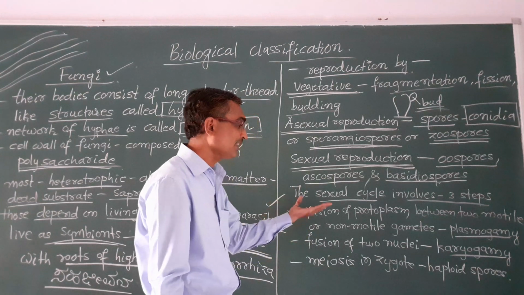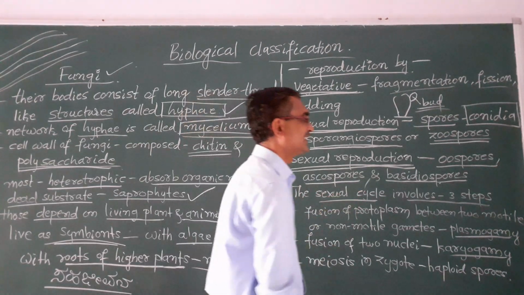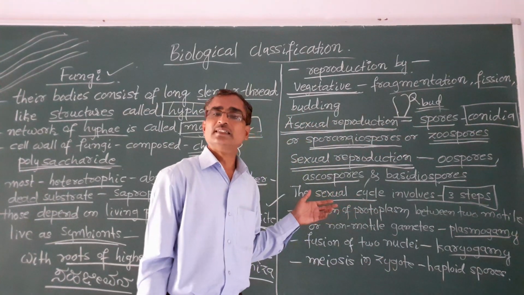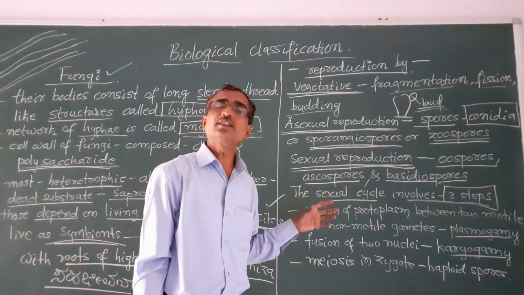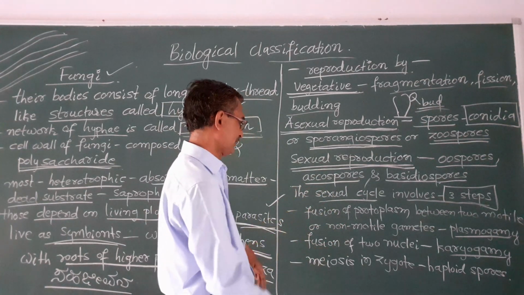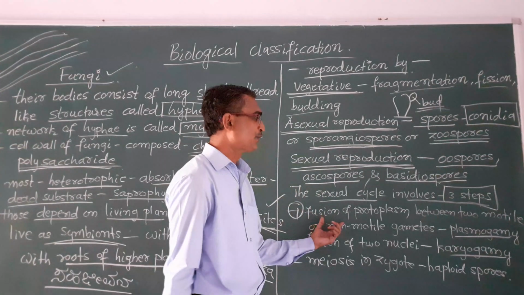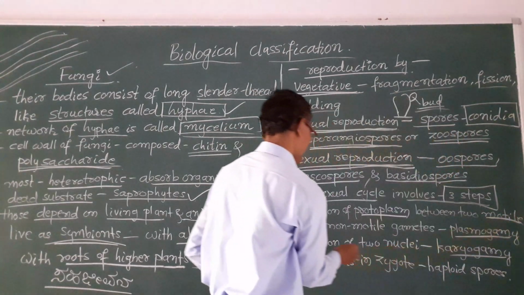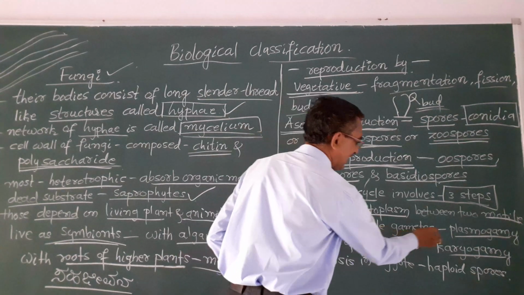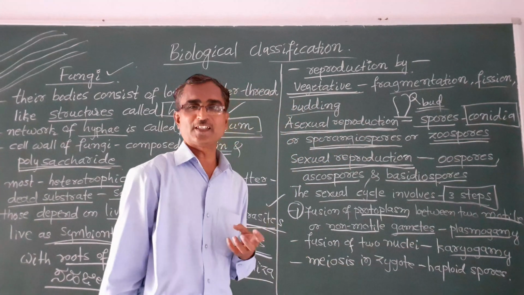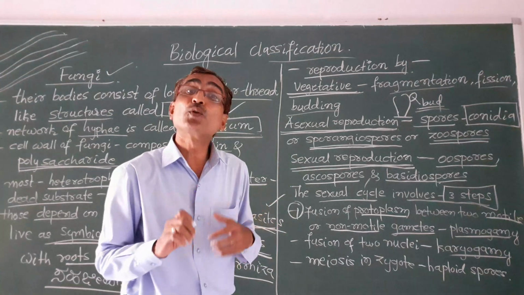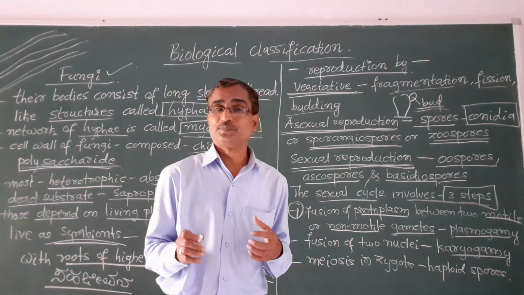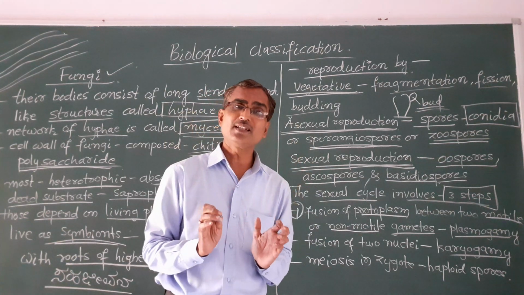And next, the sexual cycle involves 3 steps. The sexual cycle in fungi involves 3 steps, and the first step is the fusion of protoplasm between 2 motile or non-motile gametes. I hope you know about protoplasm. The cell will be having protoplasm, isn't it?